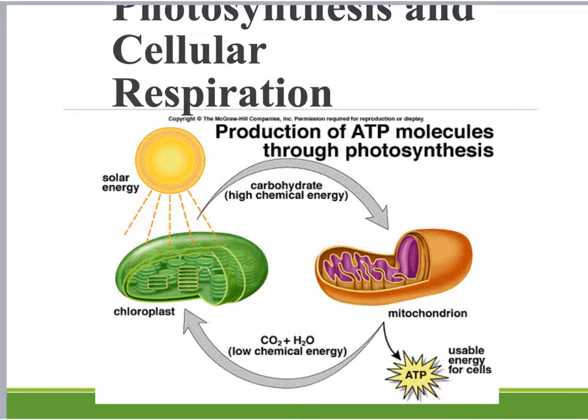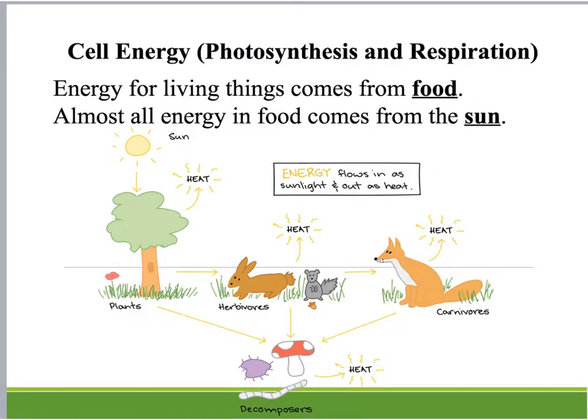Today's notes are going to be on the processes of photosynthesis and cellular respiration. The reason we're looking at these two processes comes down to cellular energy. All living things need energy. We talked about that with metabolism. Metabolism is the sum of those chemical reactions that provide energy for an organism. And photosynthesis and cellular respiration are the two processes that organisms are going to get that energy from.